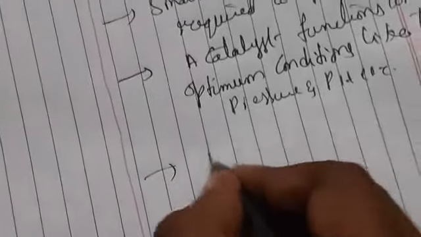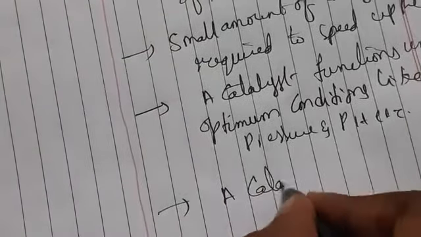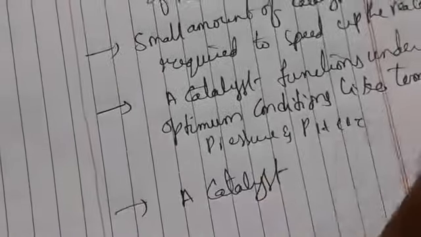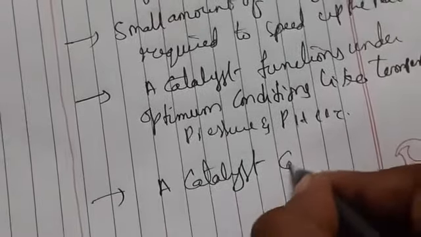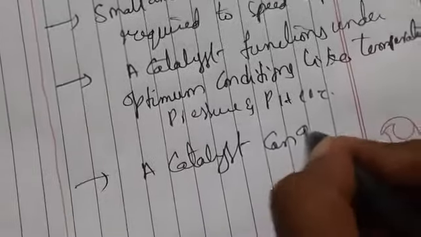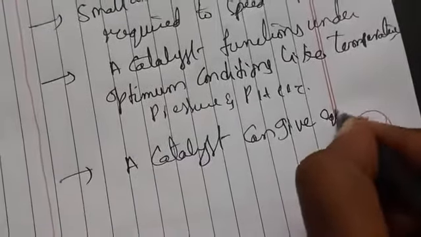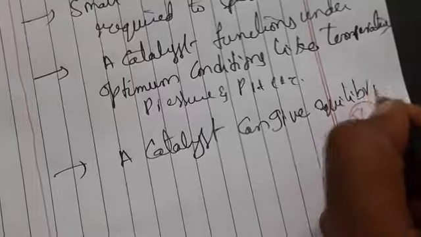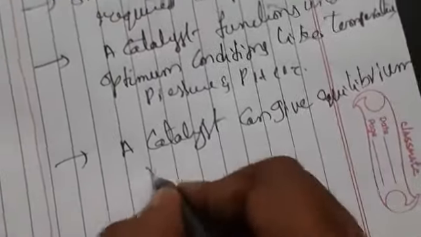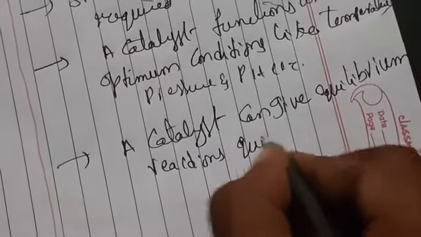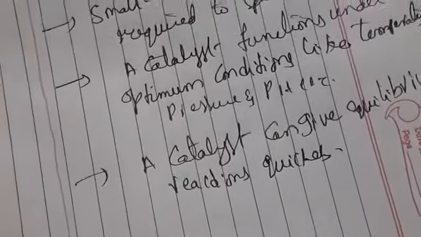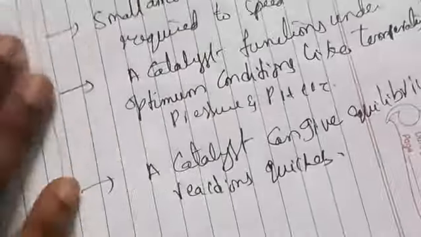A catalyst does not affect the position of equilibrium in reversible chemical reactions. It only helps to reach the equilibrium. That means a catalyst can give equilibrium reactions quickly; it does not spoil the equilibrium. So we can say a catalyst can give equilibrium reactions quickly.